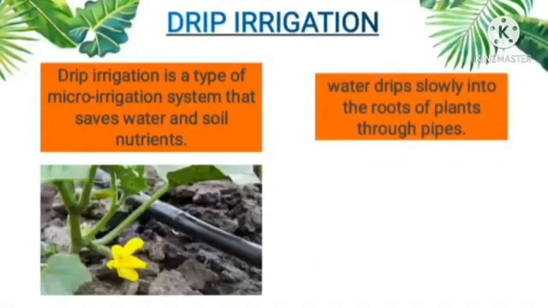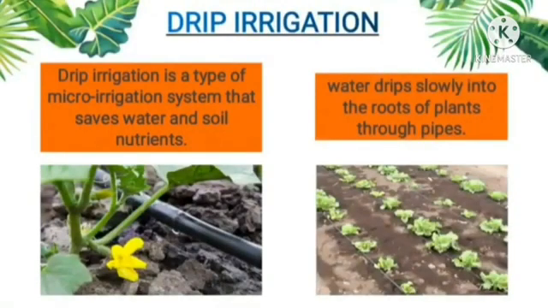Next is drip irrigation. Drip irrigation is a type of micro irrigation system that saves water and soil nutrients. In this system, water drips slowly into the roots of plants through pipes. Pipes can be either above the soil surface or buried below the surface. The water directly reaches the roots and minimizes evaporation.